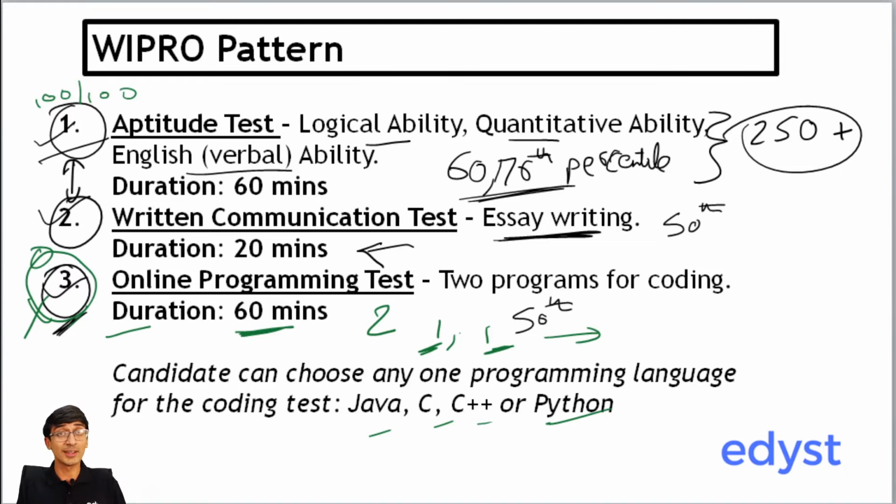My suggestion is don't learn a new language right now. If you are comfortable in Java, continue in Java. If you're comfortable in Python, continue in Python. Even if you're comfortable in C, please continue in C. I did the question in front of you completely in C programming.